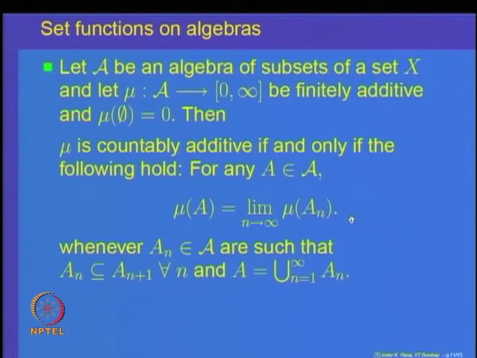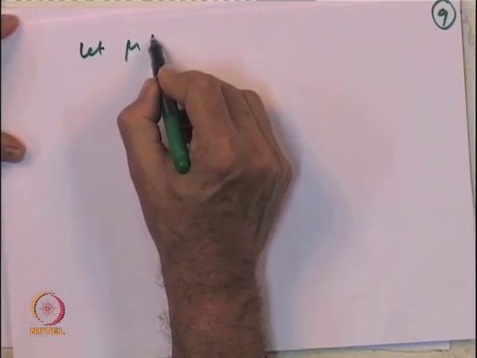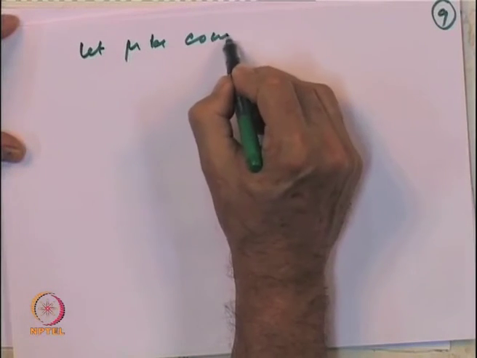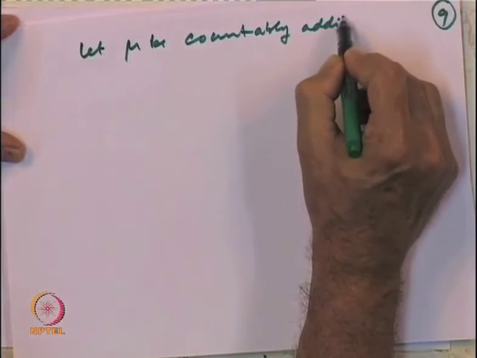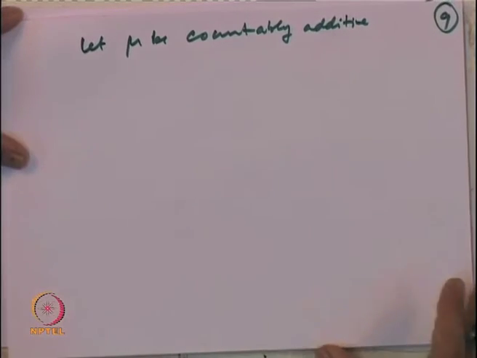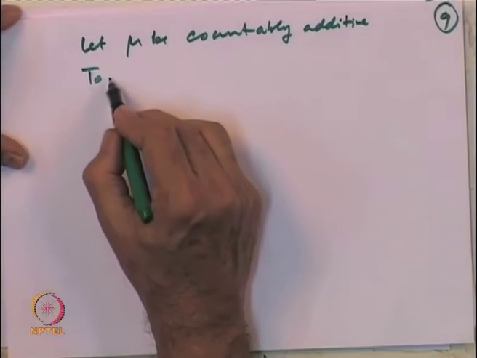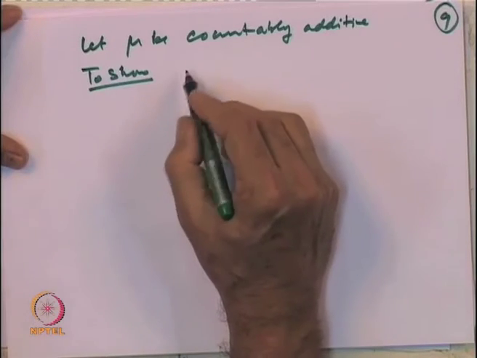So, let us prove this property once again. To prove this, what do we have to show? First, let mu be countably additive. We have to show the following.